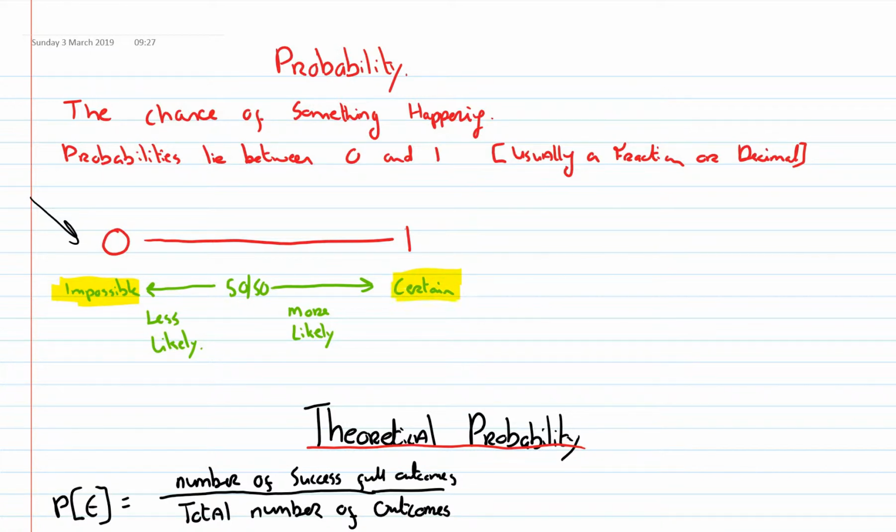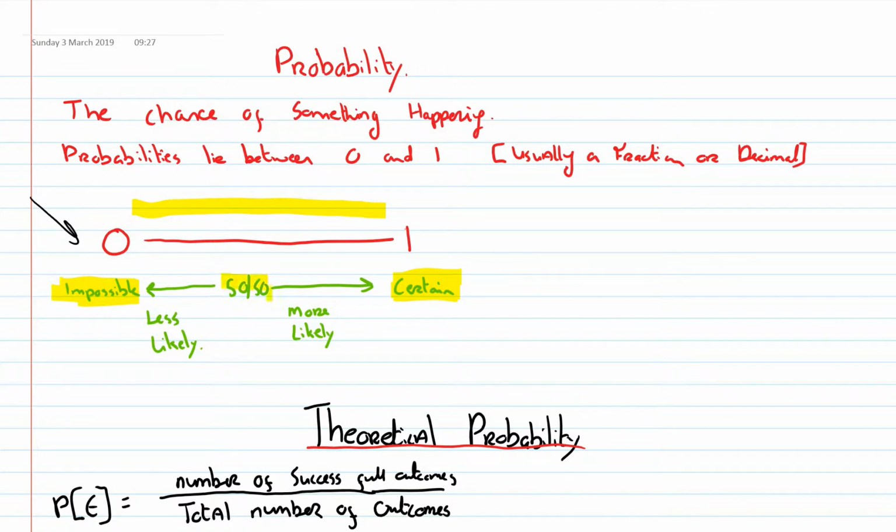On the other side then we have an event that's certain to happen. So, I suppose, that I can roll a number between 1 and 6 on a die. It's definitely going to happen no matter what. No matter what I roll, it's definitely going to be between 1 and 6, so it's certain. All other probabilities lie in between 0 and 1.